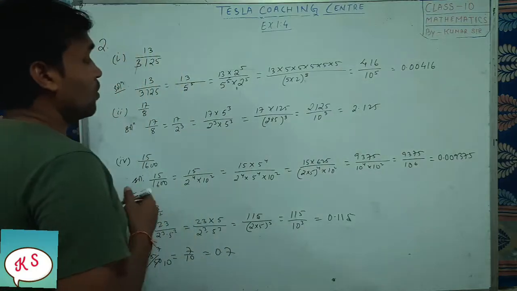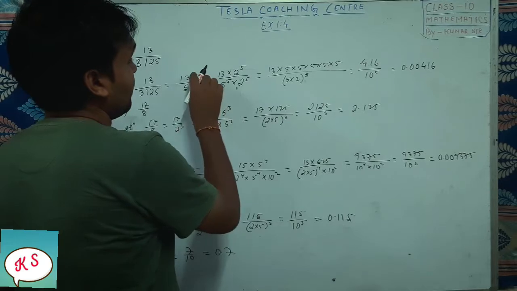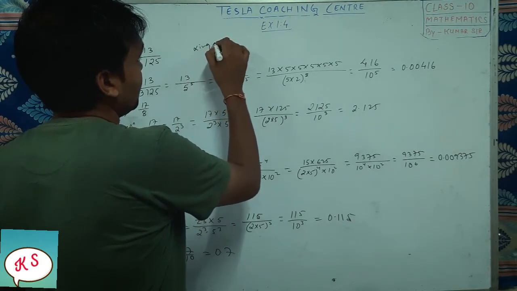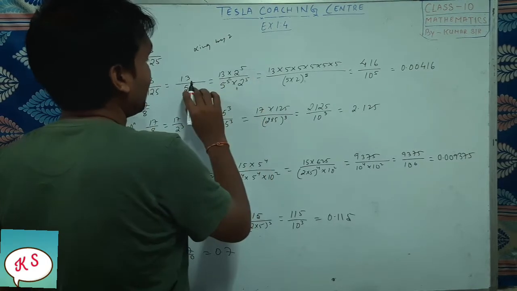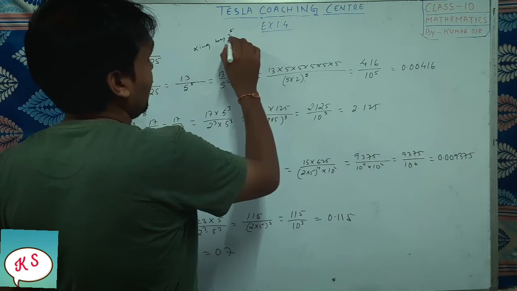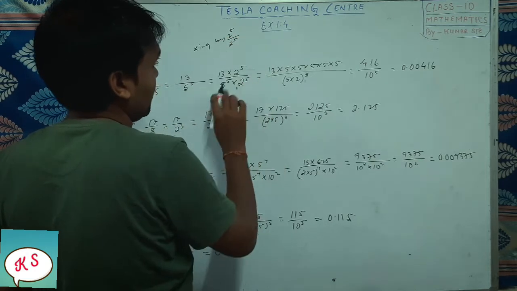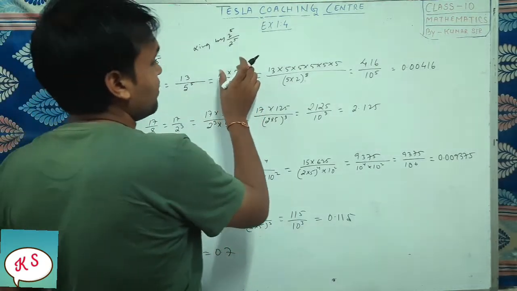Okay, so what we are doing here is 5 to the power 5. Here, up and down, you will be multiplying numerator and denominator by 2 to the power of whatever power is there here. The same power you have to take. Upside multiply by 2 to the power 5 and downside also multiply by 2 to the power 5. Got it? So 2 to the power 5 means 32.